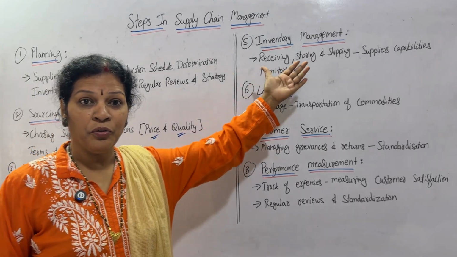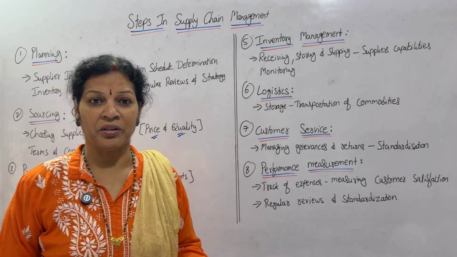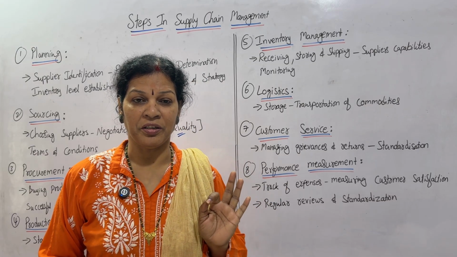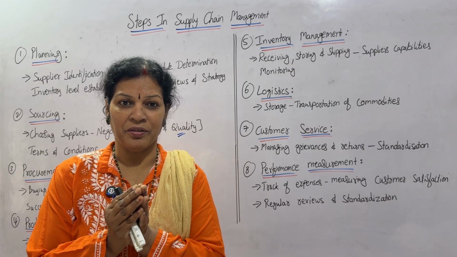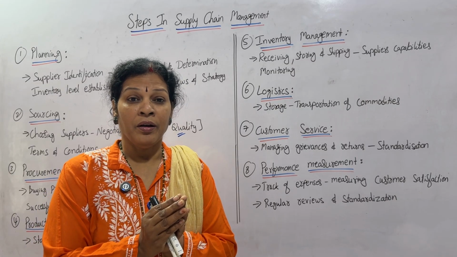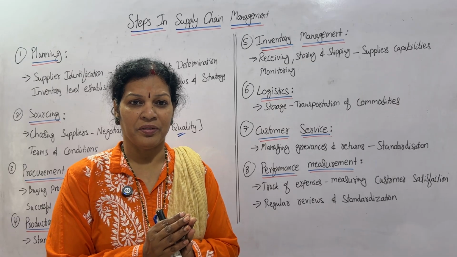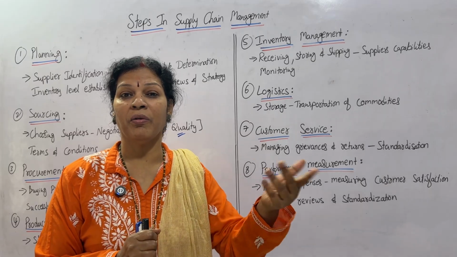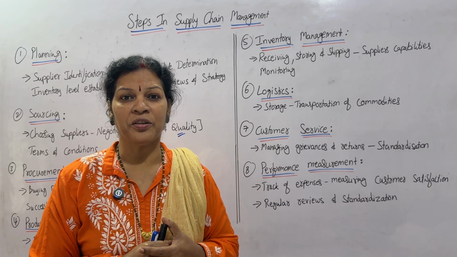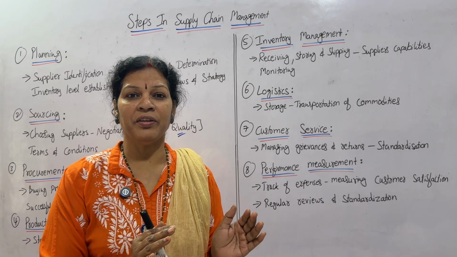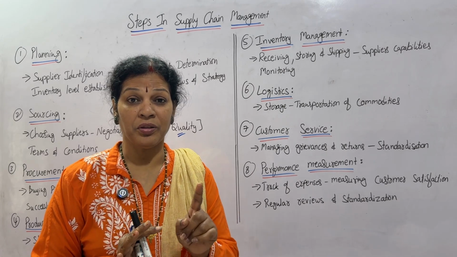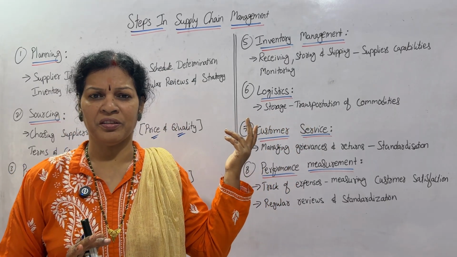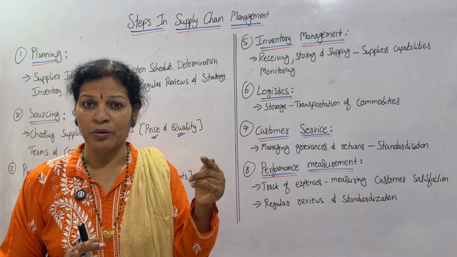The next process is inventory management. The process has started. Now you focus on the inventory management. Inventory means what? Raw material, work in process, finished goods. So this is inventory. First, if you focus on the raw material, we need so and so material. How much are you using right now? Suppose 1000 goods we have procured, out of which 500 we are using. What about the rest of the 500? That should be kept properly in the warehouse or stored properly. So you also have to think about that. This is also a function or process of supply chain management only. So inventory, they have to manage it.